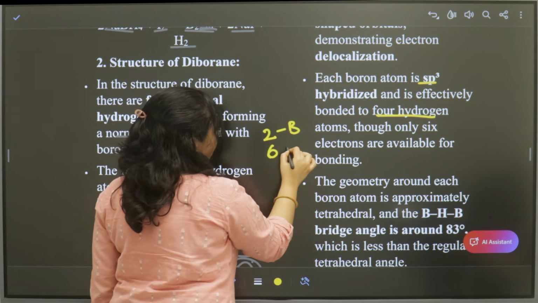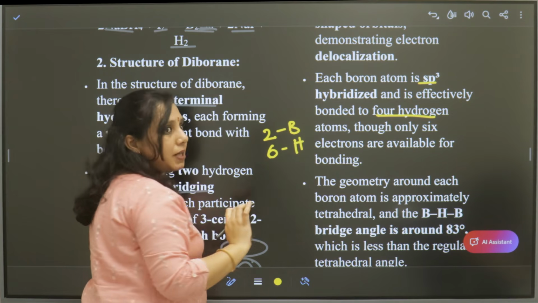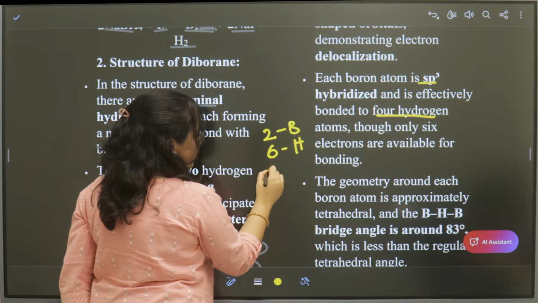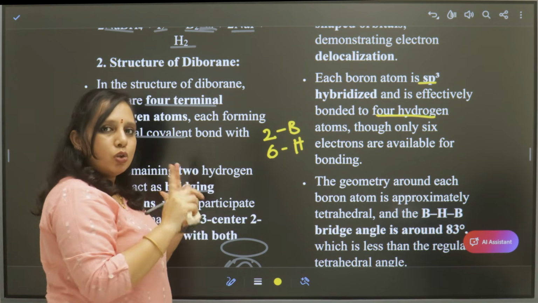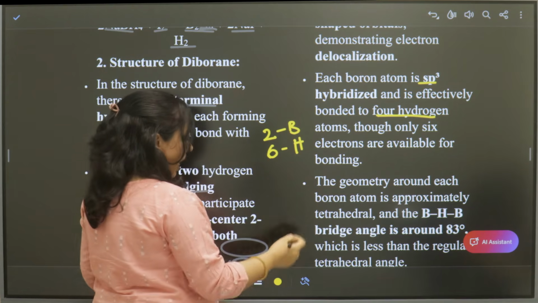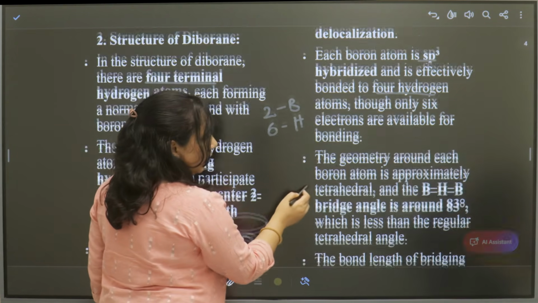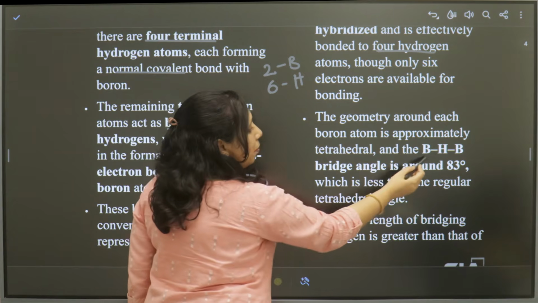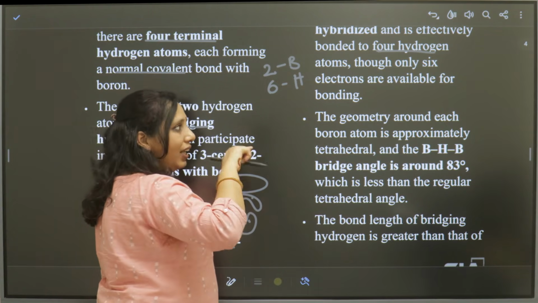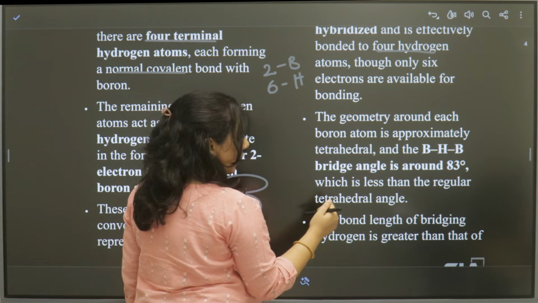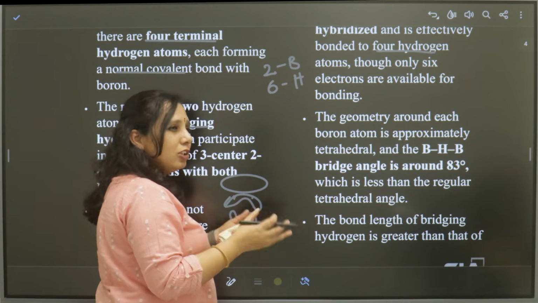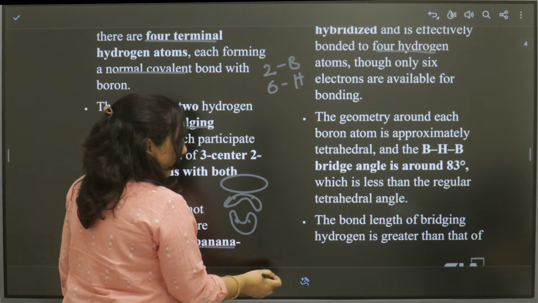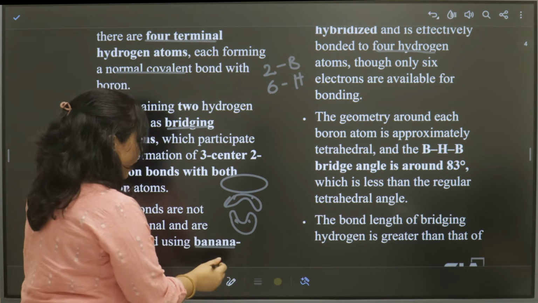The geometry is approximately tetrahedral, but the bond angle between the bridge hydrogens is 83 degrees, which is less than the tetrahedral angle, so it is not completely tetrahedral. The bond length of the bridging hydrogen is also greater.